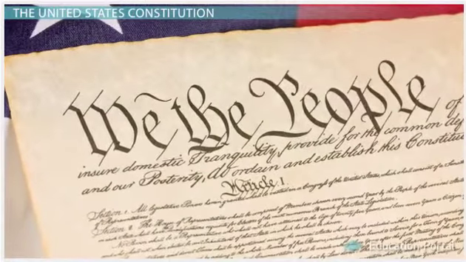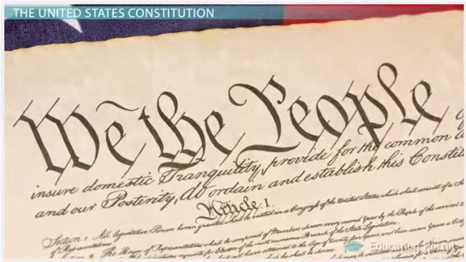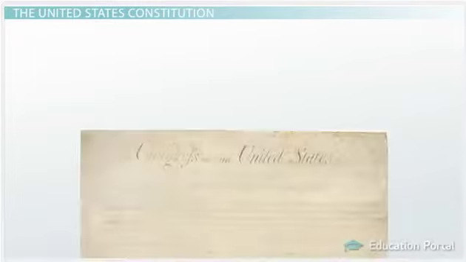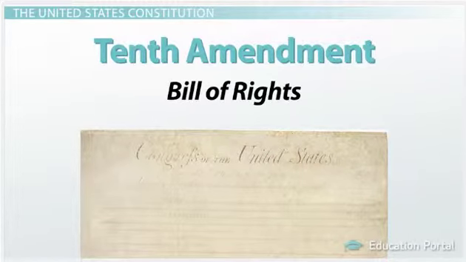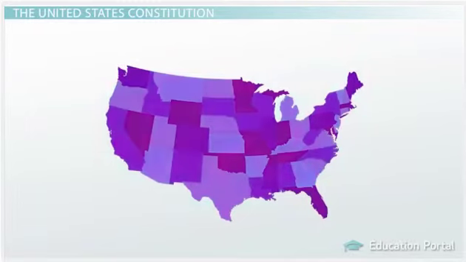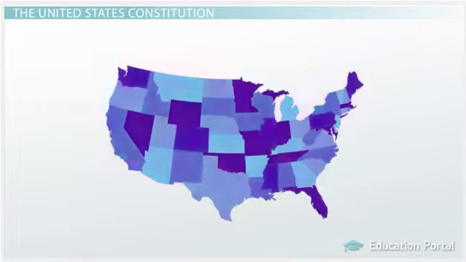The Constitution expressly grants broad powers to the federal government, but not to the states. Instead, the Constitution stresses what the states can't do. The addition of the Bill of Rights, including the 10th Amendment, helped temper some of this imbalance. The 10th Amendment gave the states all powers not delegated to the national government or denied to the states. In other words, under federalism, the states get to regulate whatever is left over.